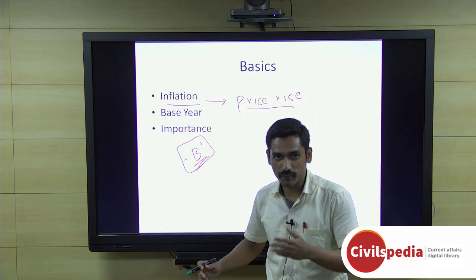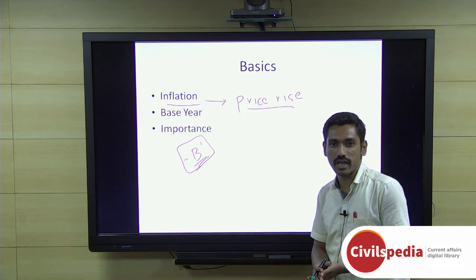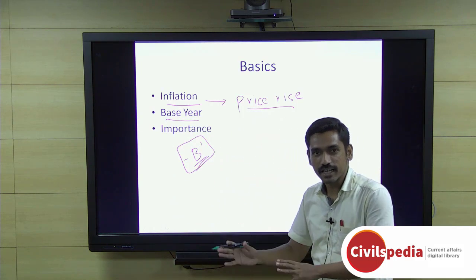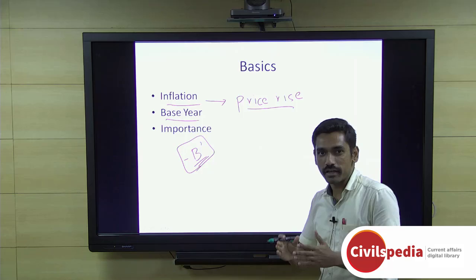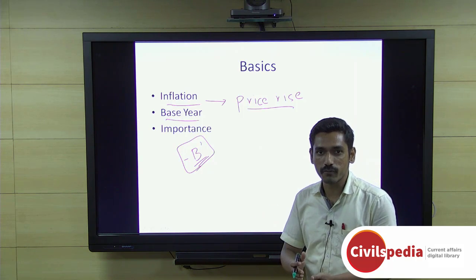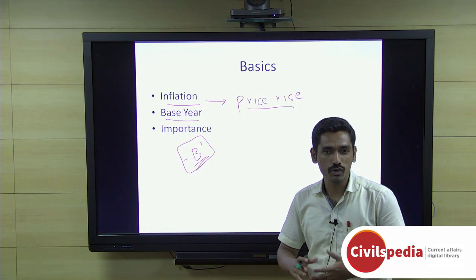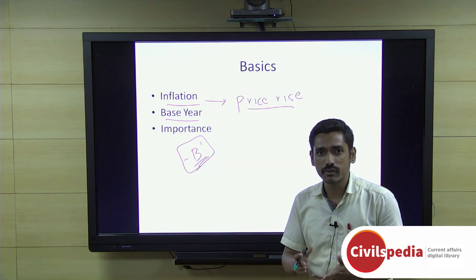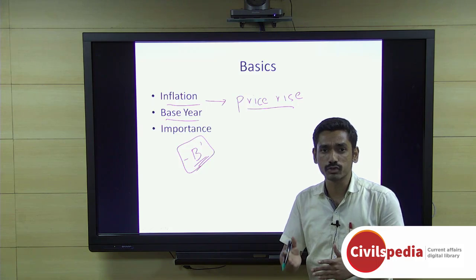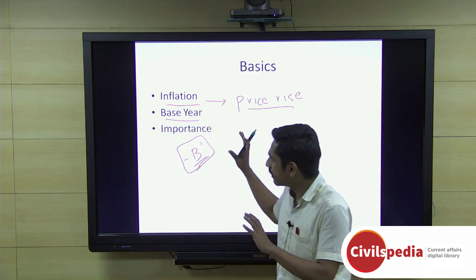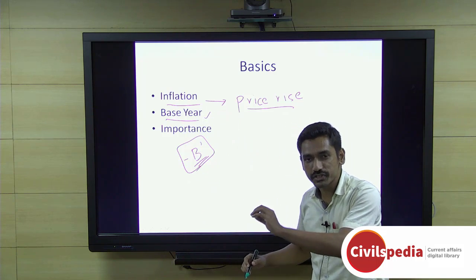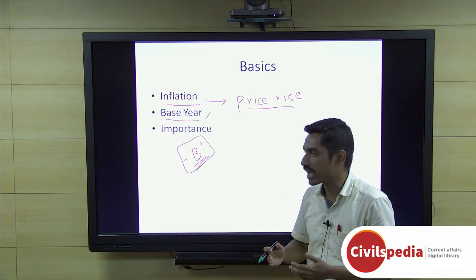Now the reference year which you use for comparison, like we said 3 years ago, that is your base year. Now there are many technicalities for choosing a base year. Like the base year should be a normal economic year for a country. Like there should not be many diplomatic struggles with any other nation. There was proper rainfall in that particular time. There was no political turmoil. So that a normal year is considered as a base year, and that is used as a reference point from which price rise is calculated.